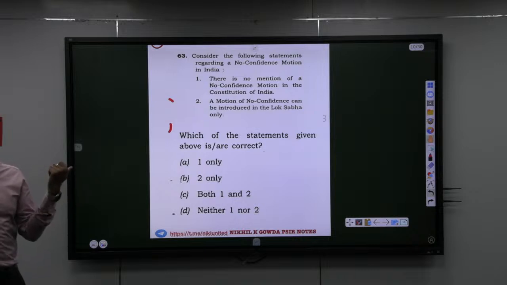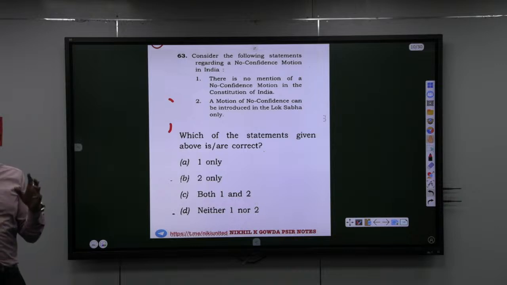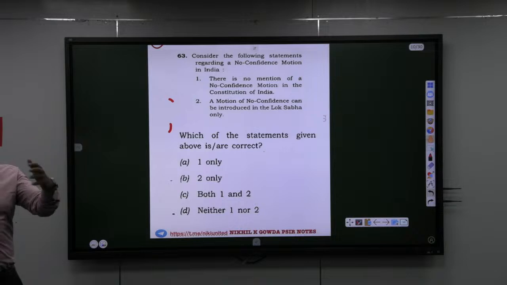Now you can shy away. Shy away means many people don't write tests at all. Why? Because their confidence will go down. So how do you boost your confidence? Don't write tests at all. Then there is no question about your confidence. That is fake, living in your own bubble. And that's why I keep saying, even though there are 1,000 or 2,000 students, competition is less. All those who write prelims are not your competitors. They are not going to clear the exam.